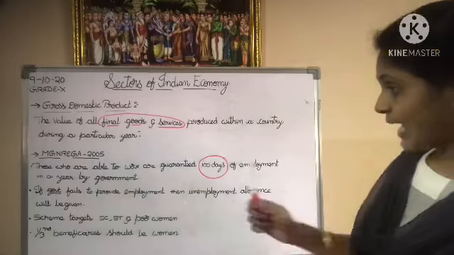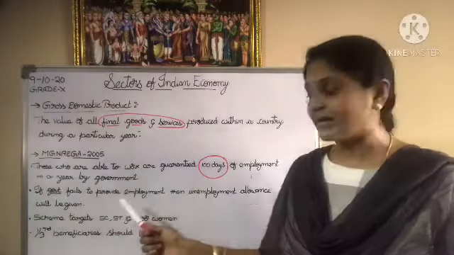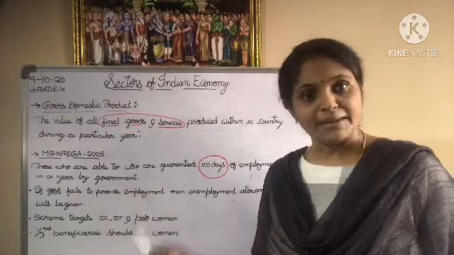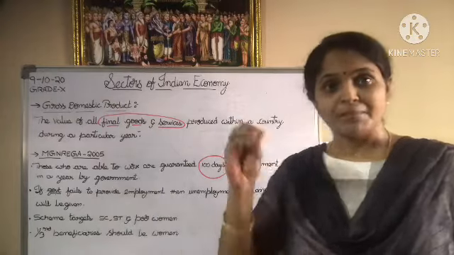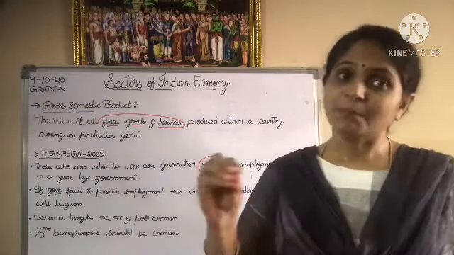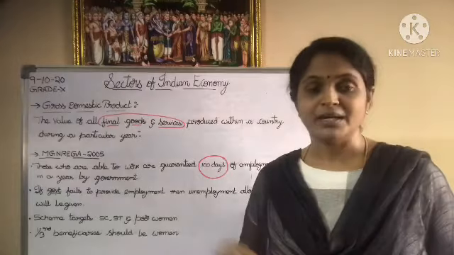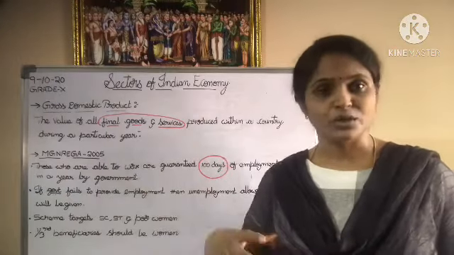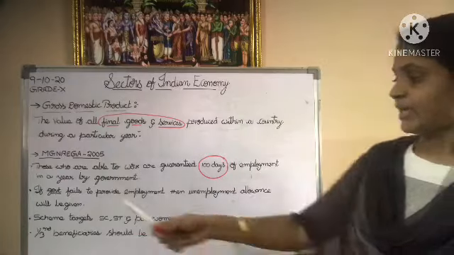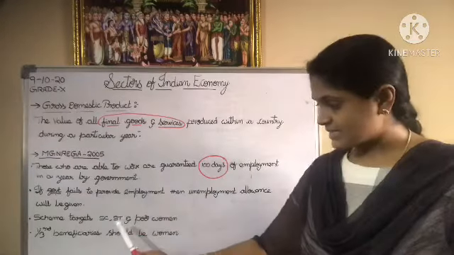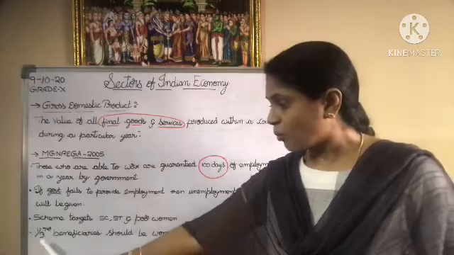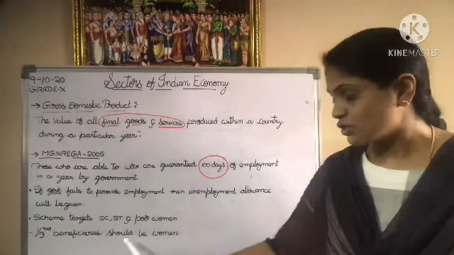And if the government fails to provide employment, then unemployment allowance will be given. Unemployment allowance means people who are registered with MGNREGA will be getting some money in return from the government, because the government could not provide them with any work. Now the scheme targets SC, ST and poor women, and one third of beneficiaries should be women.